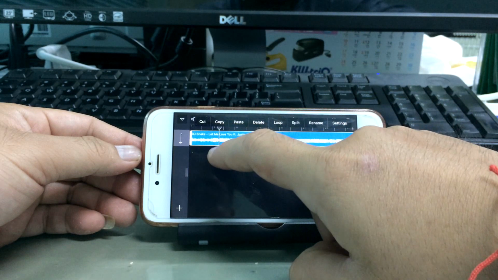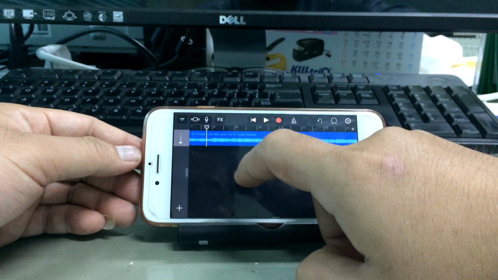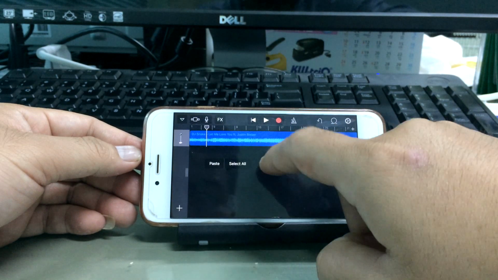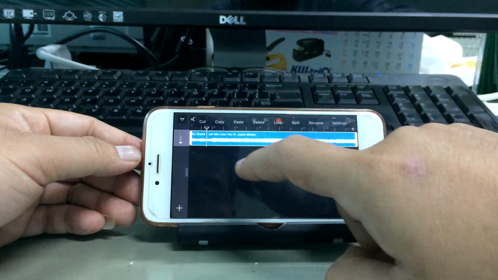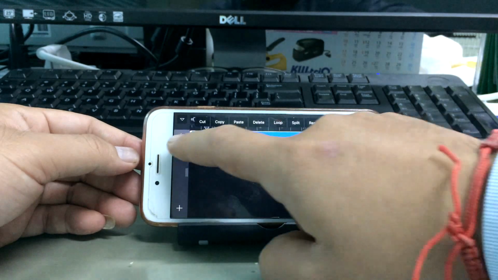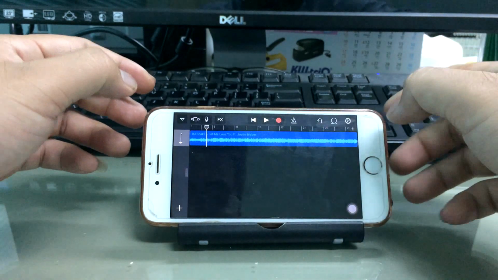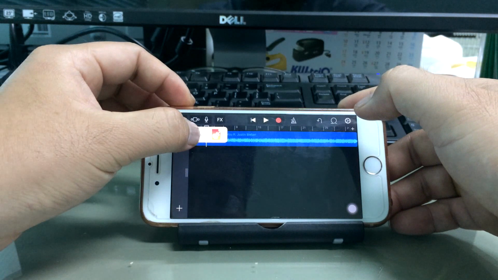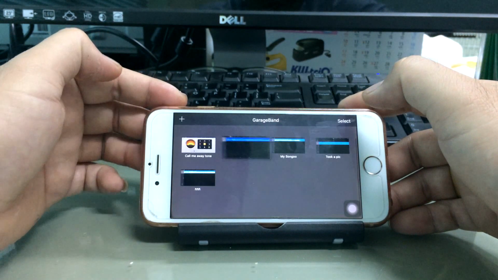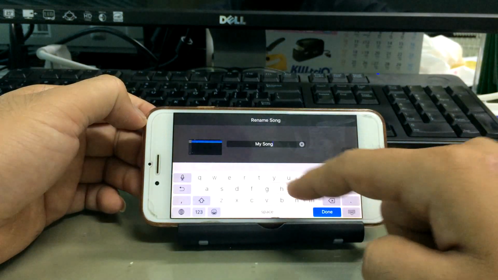And you can cut, copy, paste, and split, and more, anything else that you want. Loop, rename, or settings, or duplicate. Tap on the arrow in the top left corner, My Songs, and then you can rename the song.